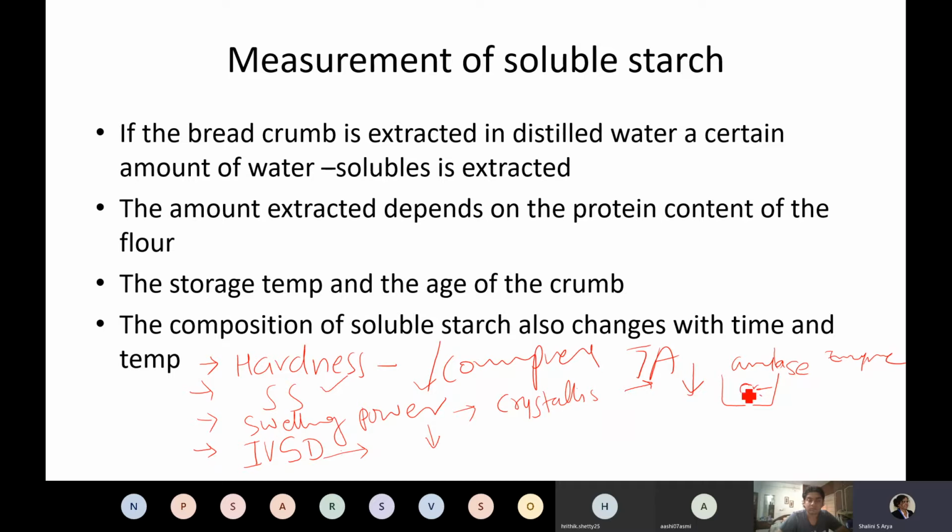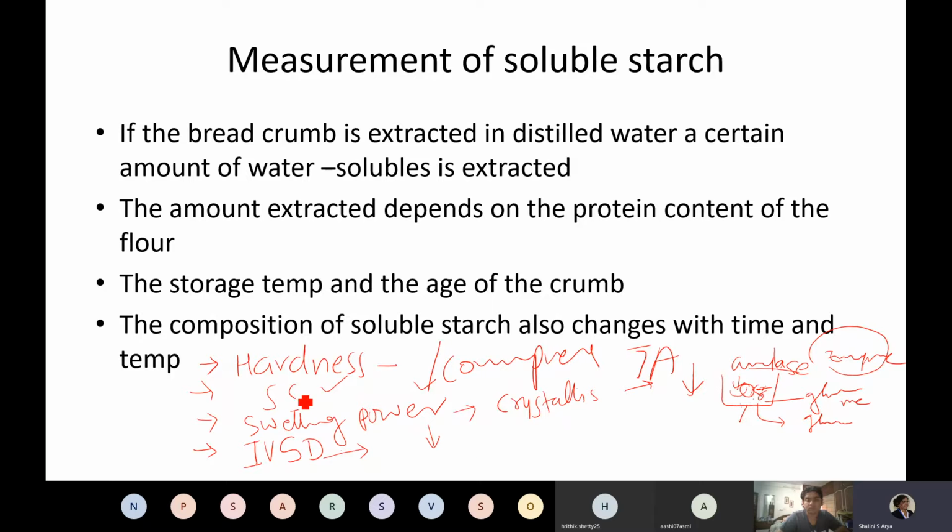Okay, so this amylase acts and then produces glucose. This glucose is measured, but when you have more recrystallized starch, the amylase leaves this recrystallized starch as it is, and then the glucose released will be less because of the more crystallized starch, and this in vitro starch digestibility decreases. Amylase is not able to digest the starch easily because of the more stale crumb.